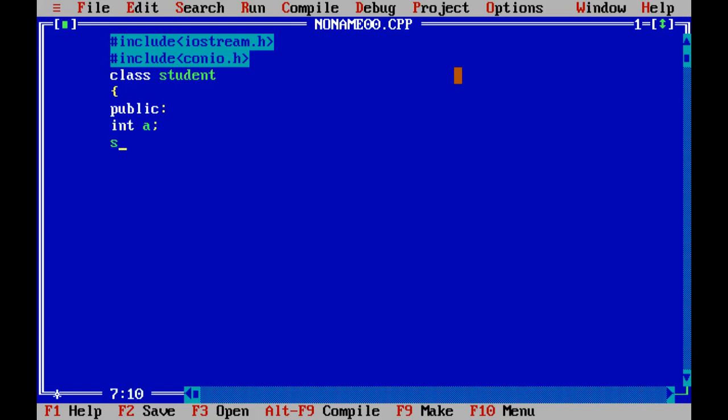Now I am writing a constructor. Now a is equal to 10, I am writing. Then I am closing the constructor. Now here, this is the compile time allocation of memory. In order to allocate the memory at runtime, we use a keyword called new. Now we'll see how to write the new keyword in this.